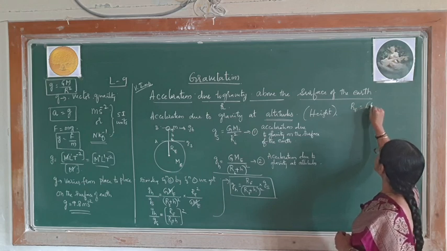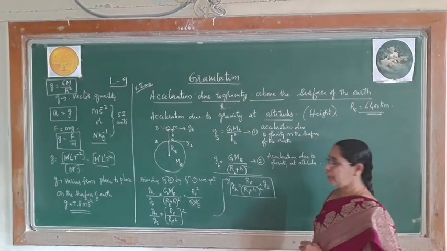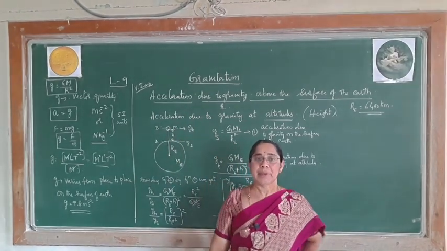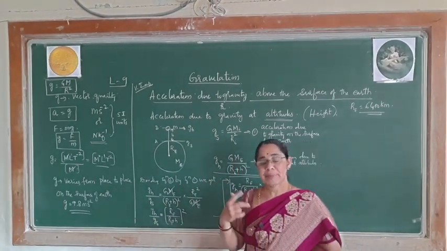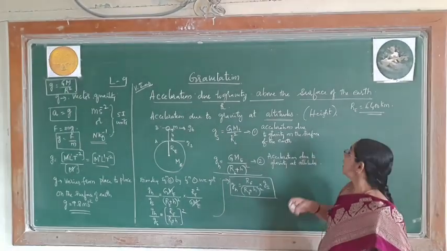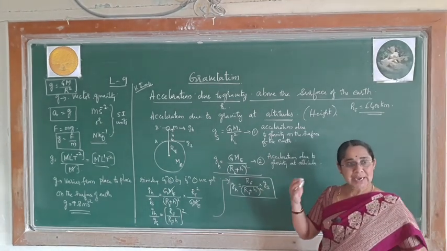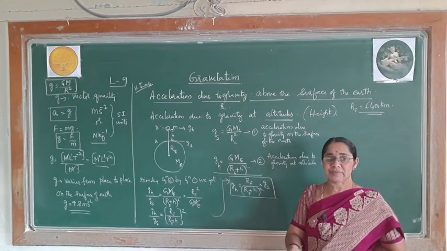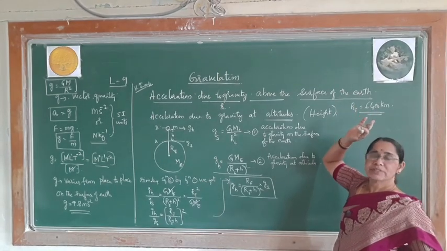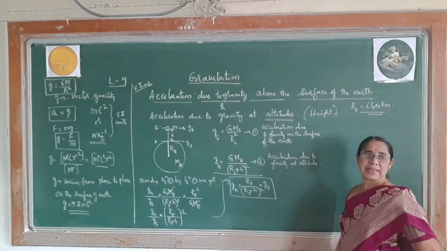The radius of the earth is 6,400 kilometer. Suppose the object is at some height, maybe at 4,000 kilometer, maybe 5,000 kilometer, maybe 6,000 kilometer. At that time we take reference of this formula. When you want to calculate exactly above the surface, if the distance is 4,000, 5,000, 6,000 like that, which is nearer to 6,400, at that time we take the help of this expression.